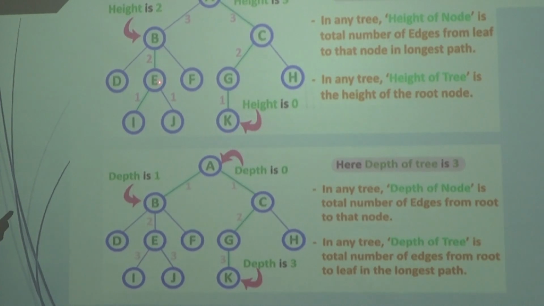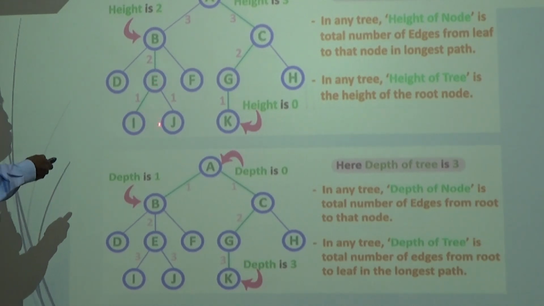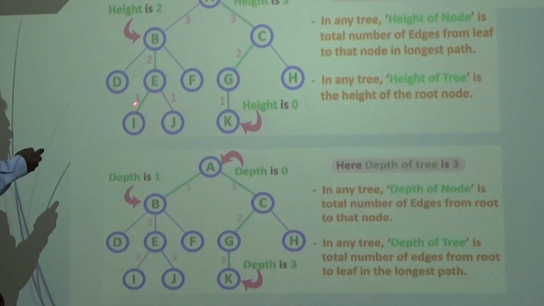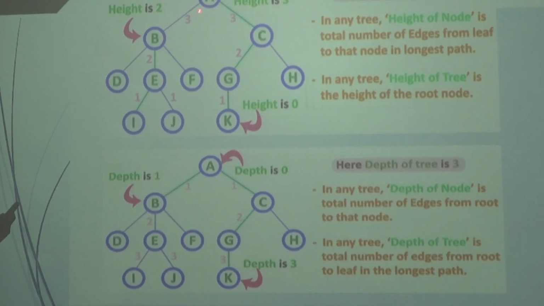If we go for E, the height of the node E is 1, because we have one edge from node I to E, and similarly J to E. So in these cases we have only one edge, so the height of the node E is 1. The height of the node B is 2, because I to E, E to B, we have 2 edges. Take the height of the node A, that's the root. We start from I to E, E to B, then B to A. So 1, 2, 3.